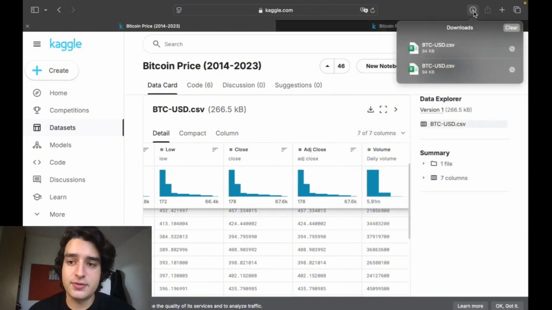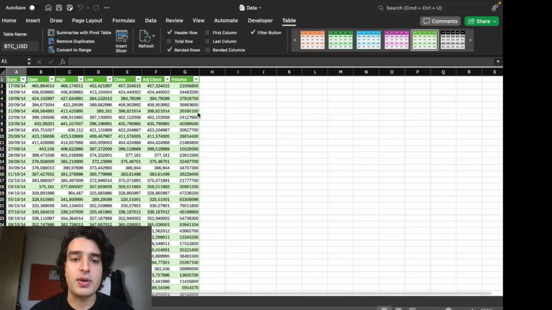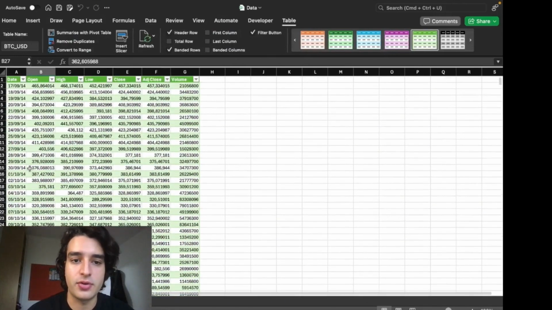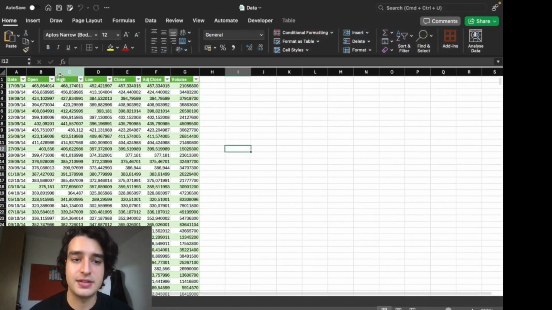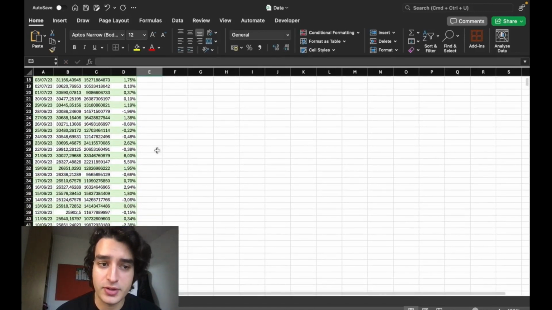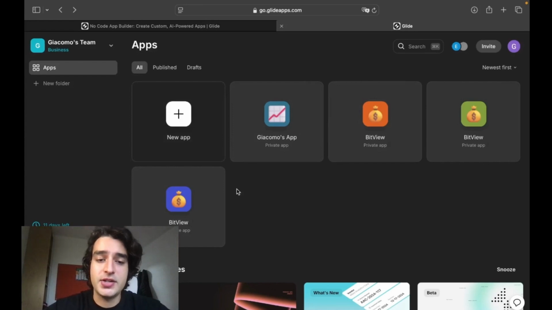Once you download it as a CSV, you go on Excel and import the data as a CSV, and now we will have to clean it. We will get rid of some columns and create new ones for the change in value over the last day. Once you have changed the data and cleaned it perfectly, you will save the file and go on the Glide application. This is the page that the Glide application will show you once you access it.